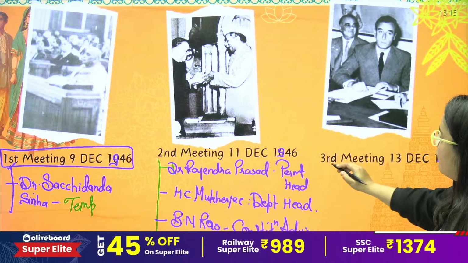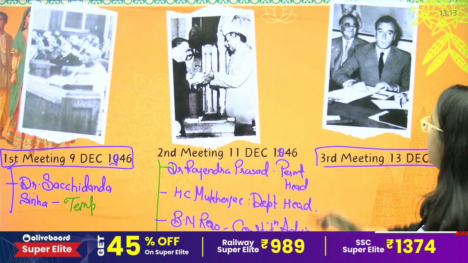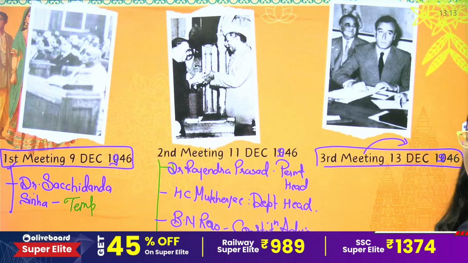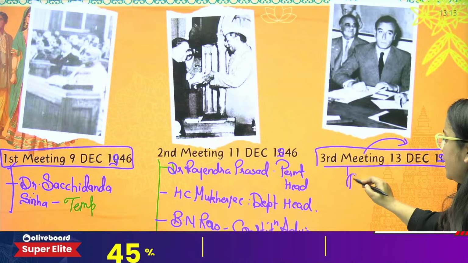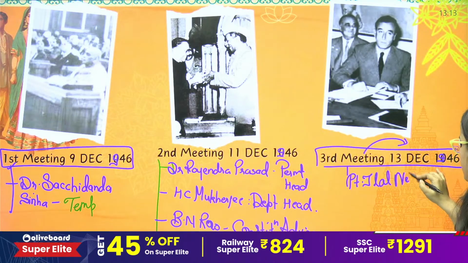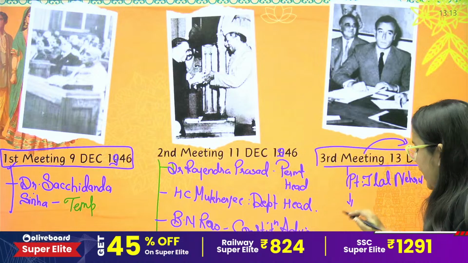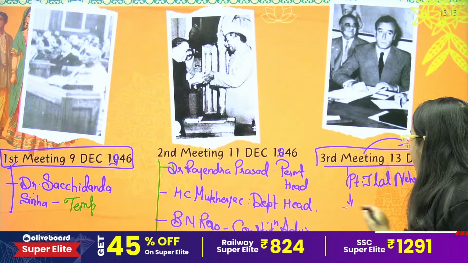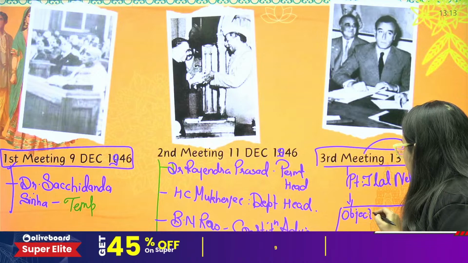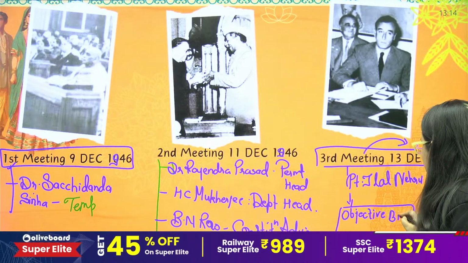Later on, we have a third meeting, and actually a very important meeting. The third meeting was conducted on 13 December 1946, as you can see here. In this meeting, Pandit Jawaharlal Nehru, please mind my words, framed or put forward an objective resolution, or objective bill.